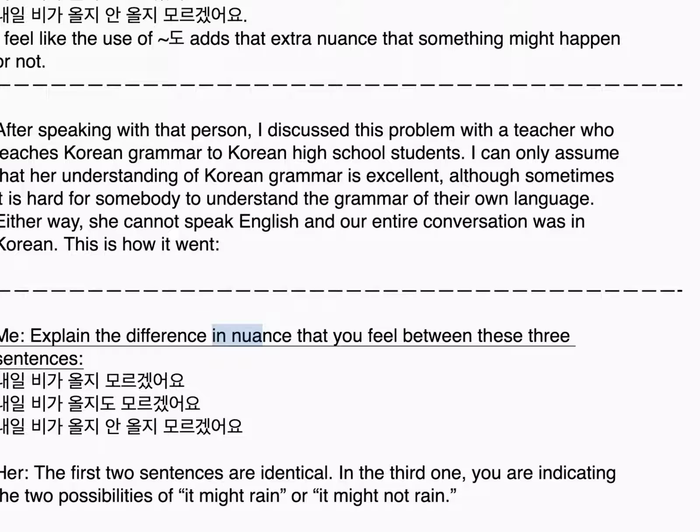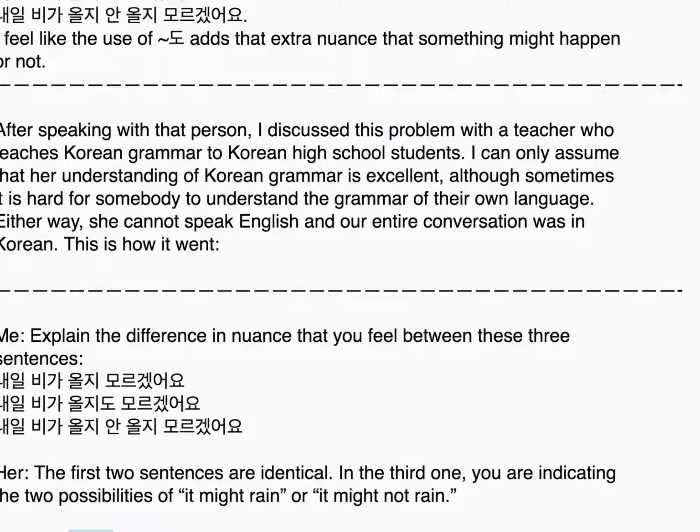Me: Explain the difference in nuance that you feel between these three sentences. 내일 비가 올지 모르겠어요. 내일 비가 올지도 모르겠어요. 내일 비가 올지 안 올지 모르겠어요. The first two sentences are identical. In the third one, you are indicating the two possibilities of it might rain or it might not rain.